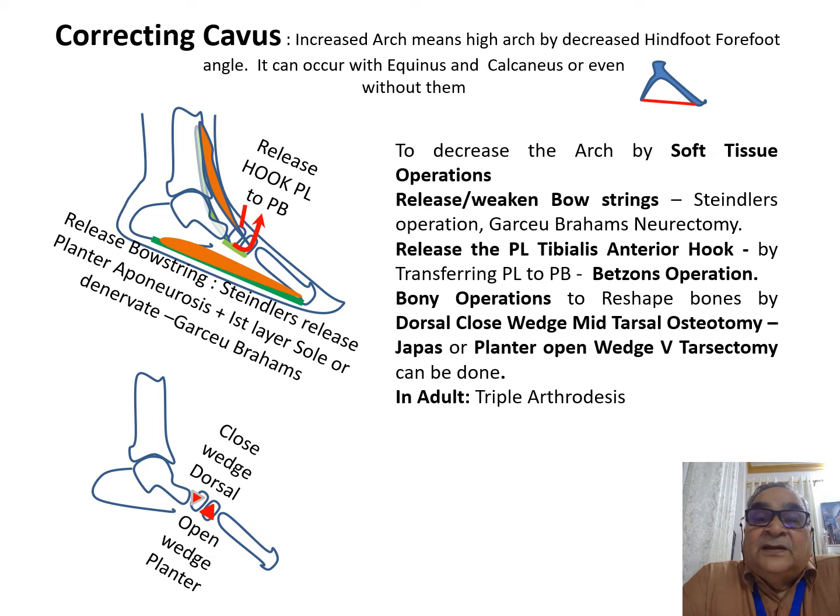Then you can release the peroneus longus tibialis anterior hook by transferring the peroneus longus to the peroneus brevis, which is the Ketson's operation. Then you can do bony operations to reshape the bones by a dorsal closing wedge mid-tarsal osteotomy, which is called the Japas osteotomy, or a plantar open wedge V-tarsectomy. Now, in adults, you have to do a triple arthrodesis, which corrects the cavus at the talonavicular and calcaneocuboid joints.